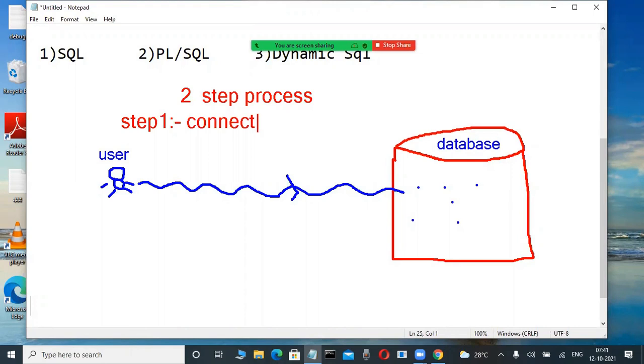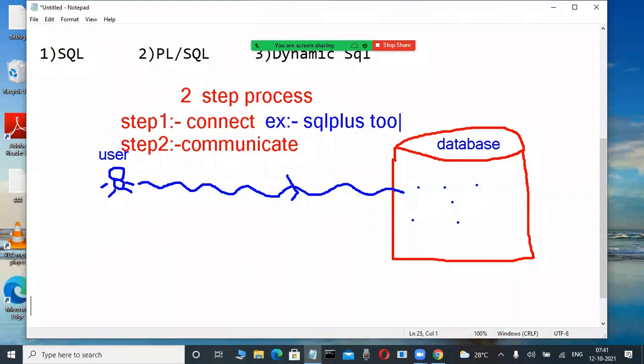What is that connection? Today we are learning. After connection, we will also install Oracle software, Enterprise Edition, Express Edition, we are learning. Okay, don't worry. Now here, step one is connect. What is step two? After connecting, we communicate with the database. How does this user connect to the database, which is a server? Today we are learning practically, only one example is there. Some tools are there. SQL Plus is a tool. Through this tool, we are connecting.